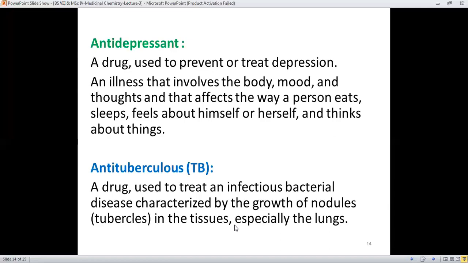And this anti-tuberculosis drug is responsible for preventing such nodule formation in the lungs, which results in malfunctioning of the lungs, or results in a breathing problem in the patient.